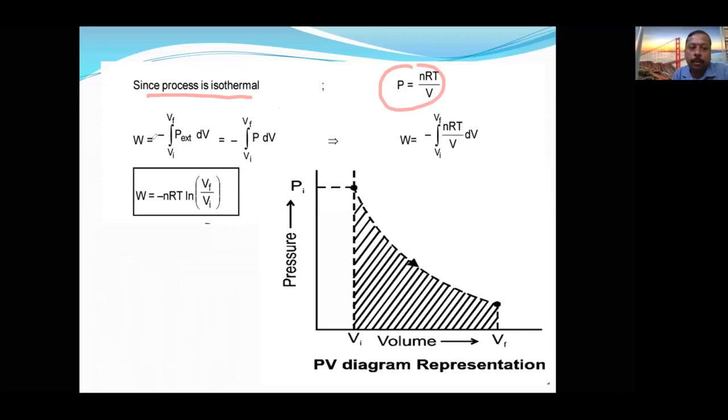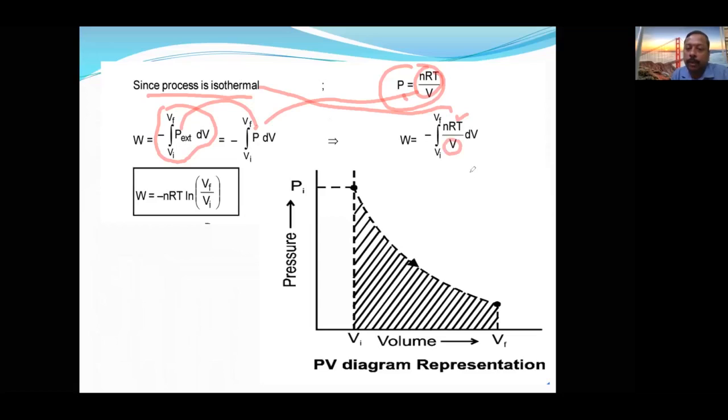This is the general formula for work everywhere. So in place of this P, what can I write? Minus P dV, V initial to V final. In place of P, I am substituting nRT by V, then work done will be minus nRT by V dV, Vi to Vf. This nRT is constant. Why? Because it is isothermal, R is a constant since childhood, and the number of moles is also constant. So the only variable will be 1 upon V.